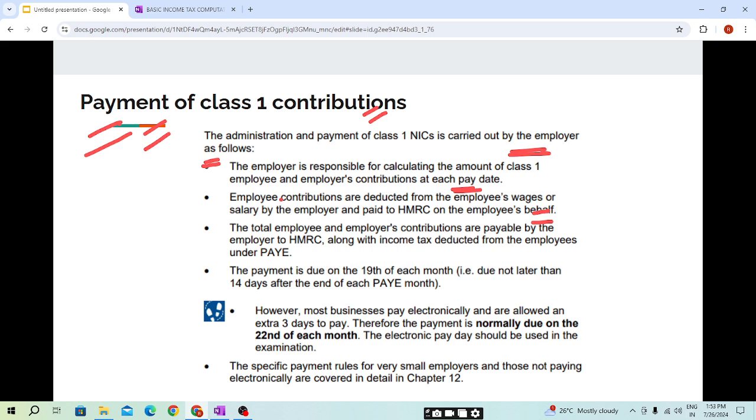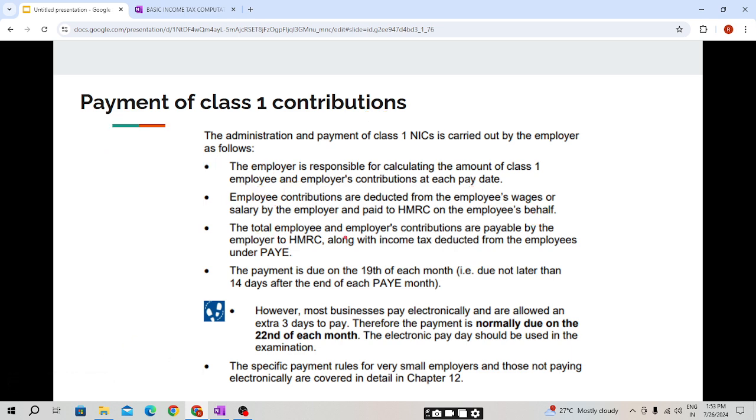The employer will calculate both amounts, the employee contribution and the employer contribution, and the employee contribution will be deducted from the employee's wages or salary and paid to HMRC.